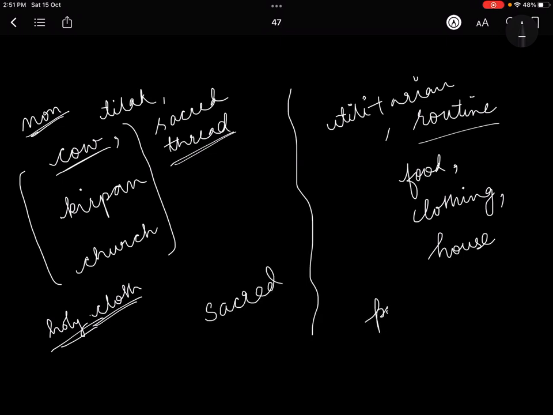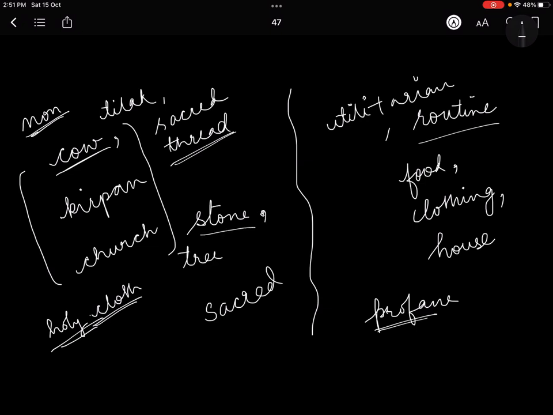So now basically sacred चीज़ें, even though they are worldly things, could also be things which are not worldly. Anything could be a sacred thing. It could be a stone, right? It could be a tree also.